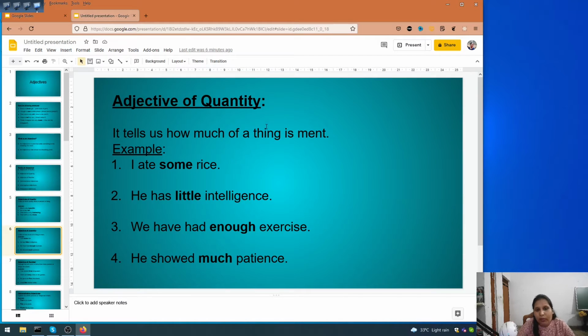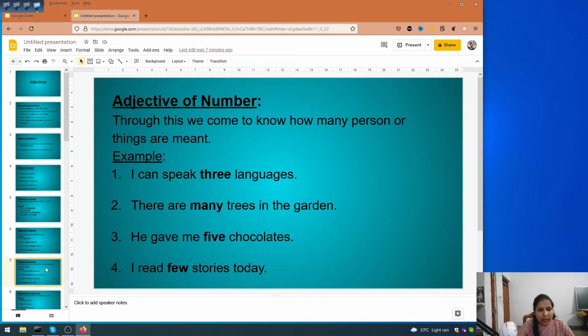In the same way, quantity. Quantity means something which we cannot count, but it is related to number. Yes, so I ate some rice. Can I count rice? No, we cannot. So I ate some rice. This word some belongs to adjective of quantity. In the same way, he has little intelligence. We have had enough exercise. He showed much patience.